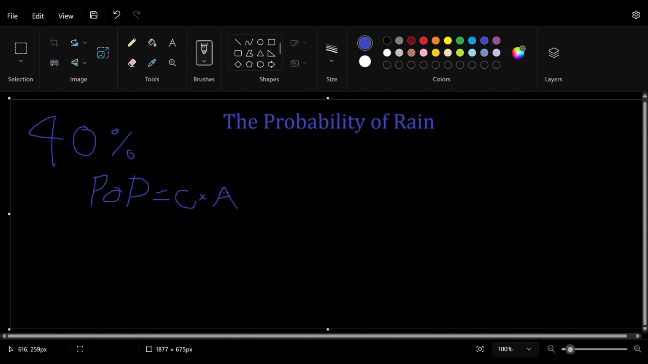So, this is calculated with a simple looking equation. POP is equal to C times A, and POP stands for probability of precipitation. So it could be for snow or sleet or hail as well as rain. Now C is the meteorologist's confidence that it's going to rain in a certain area, and A is the percentage of the area that will get rained on.